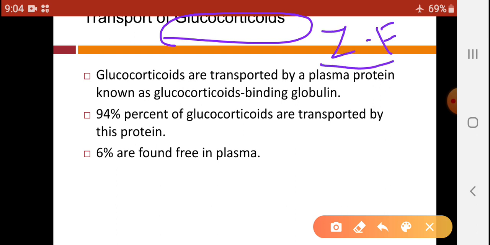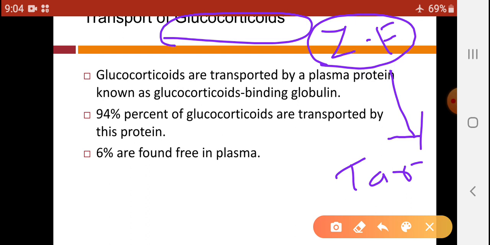After secretion from the zona fasciculata, they are transported towards the target organs with the help of blood, but this transport is with binding to plasma proteins.